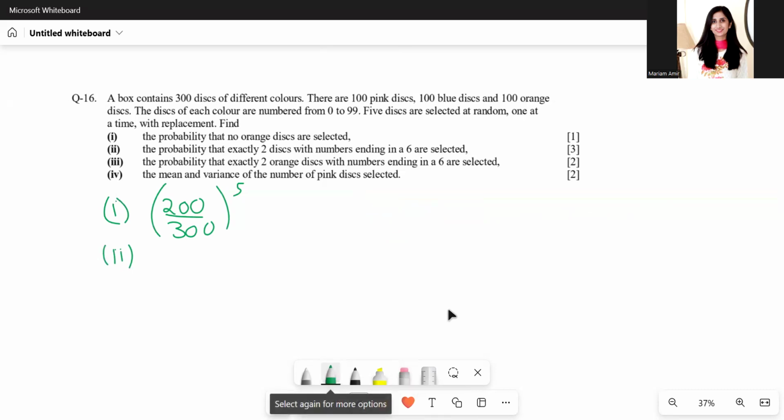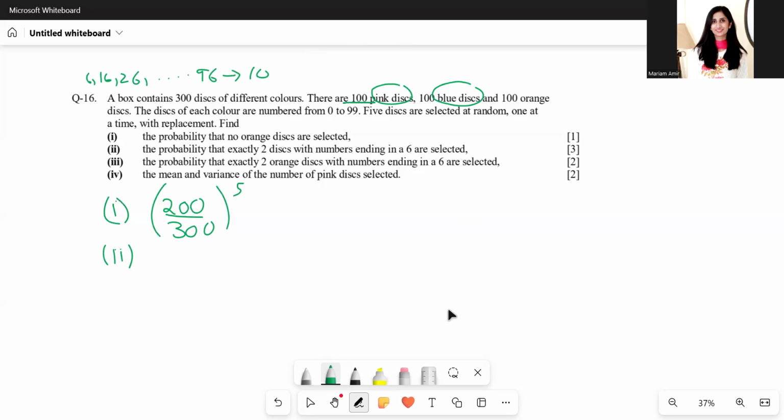Part 2 is to find the probability that exactly 2 discs with numbers ending in a 6 are selected. Okay, so now how many discs would be ending with the 6? If we are only talking about these 100 pink discs, we'll have a 6 and then 16, 26, all the way till 96. These would be 10 discs. So we have 10 pink discs ending with a 6, 10 blue discs ending with a 6, and 10 orange discs ending with a 6. So in total, there are 30 discs ending with a 6.